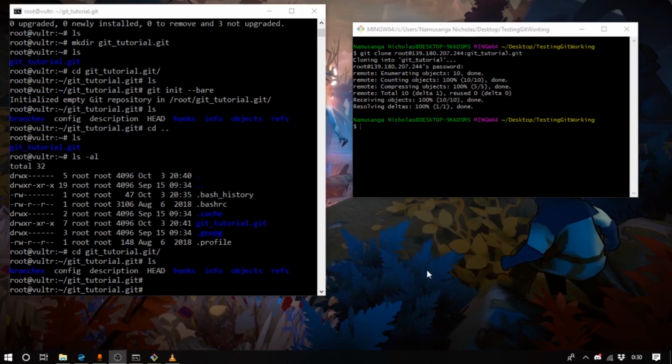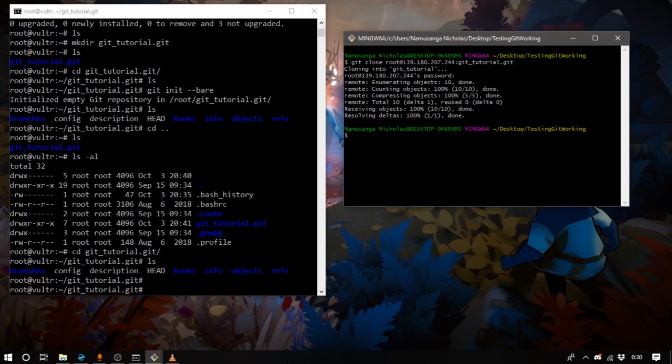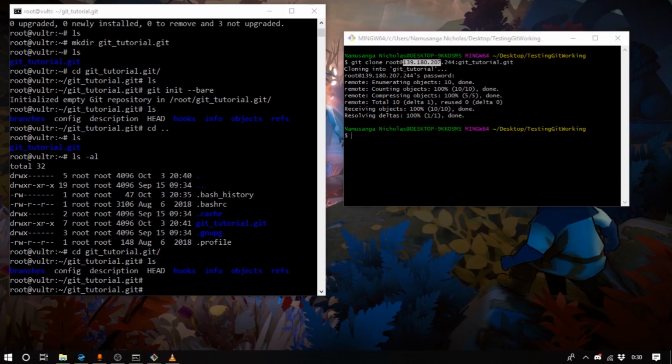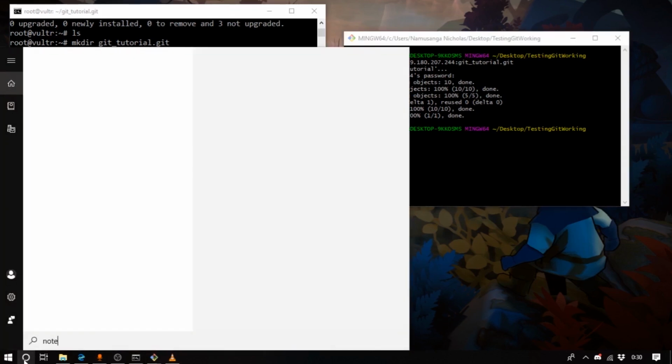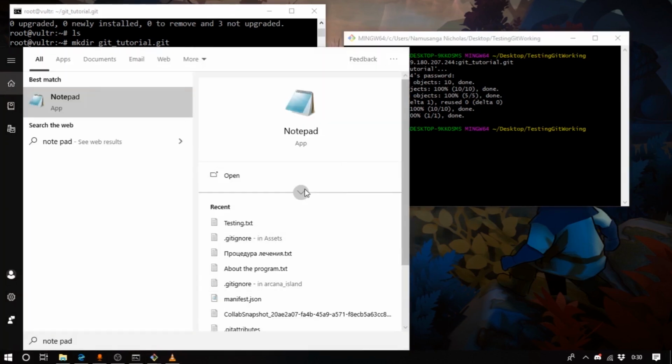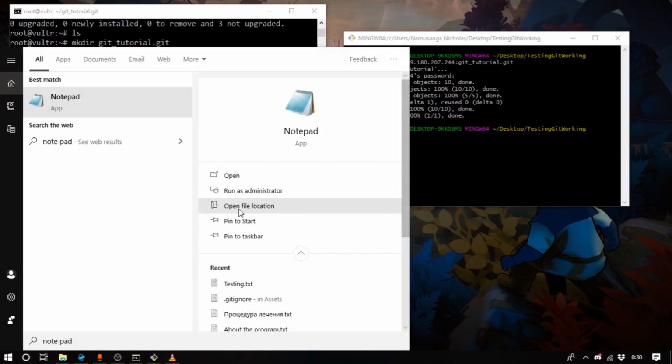Right, for starters, we could make it so that the developers do not need to reference this IP address every single time. And to do this, all you really need to do is edit the hosts file on Windows. So I'm just gonna grab a Notepad real quick and open it as an administrator, because the hosts file requires administrative privileges when opening up.